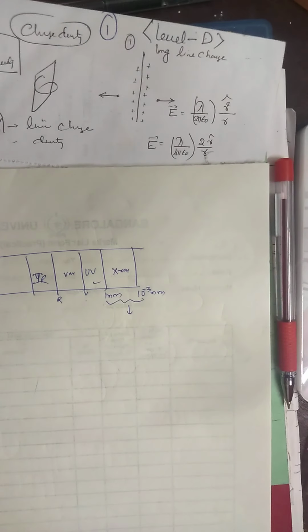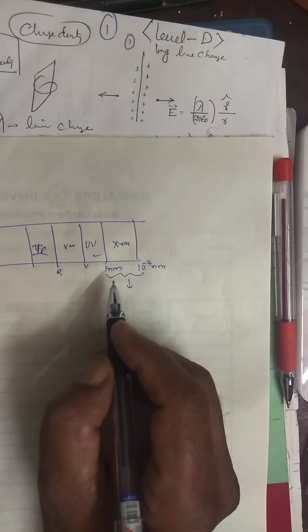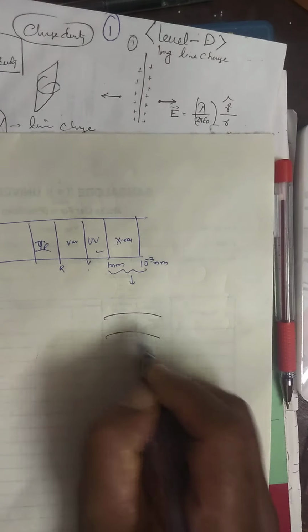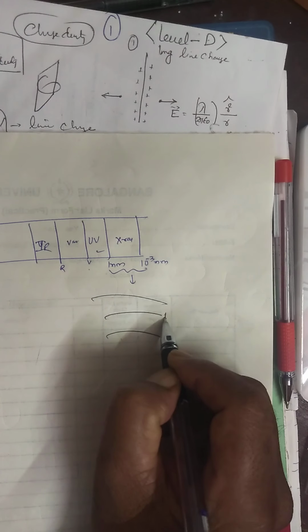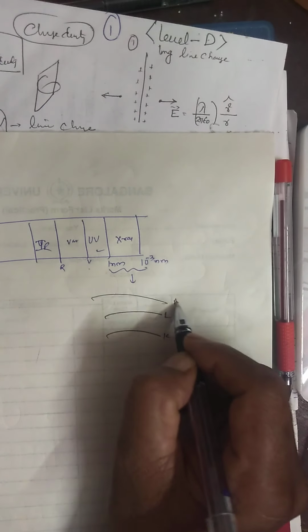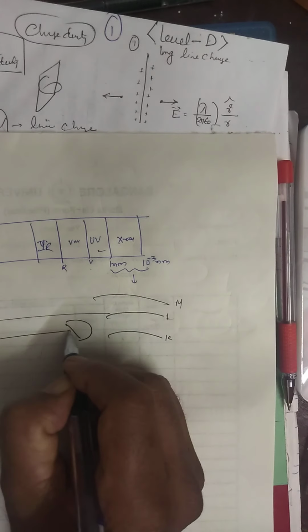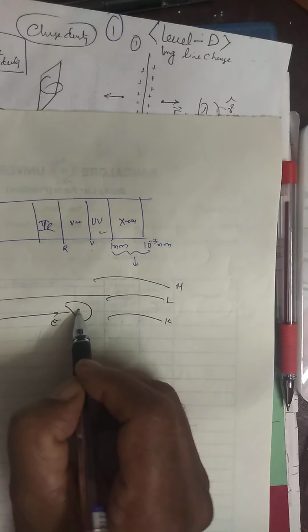You know what is the use of this X-ray? This X-ray also comes from inner shell electrons. K, L, M. That means how X-rays are produced: you send one electron to the target.